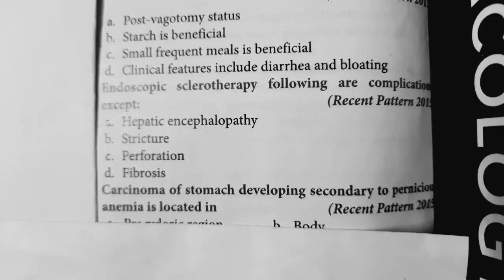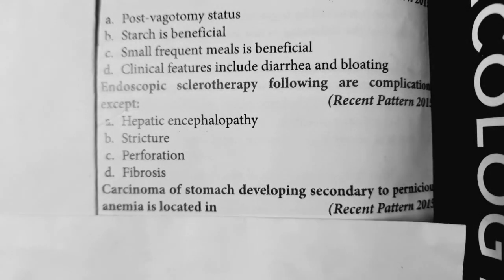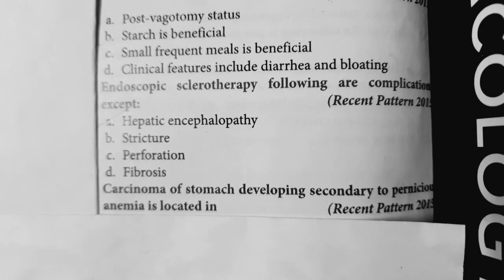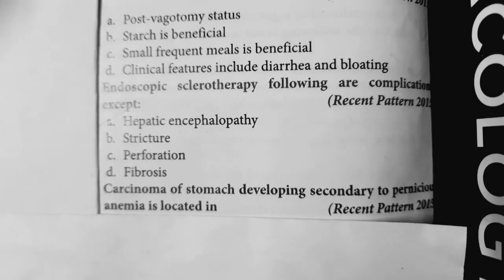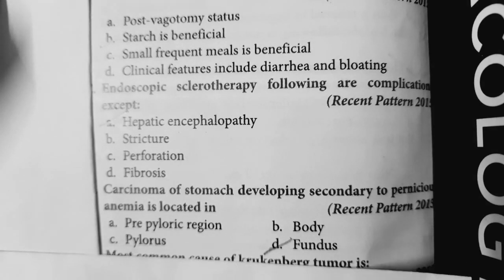Then question number 8. Carcinoma of stomach developing secondary to pernicious anemia is located in the proximal stomach or fundus.